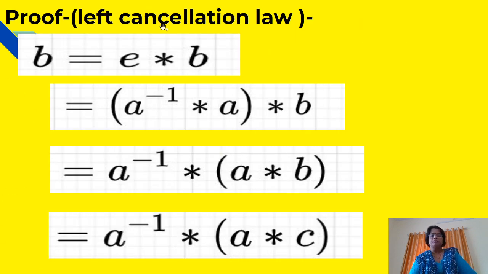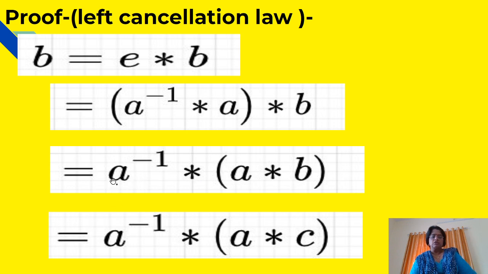First, we will prove the left cancellation law. B can be written as E star B because E is the identity element. This E can be written as A inverse star A because the product of any element and its inverse is always the identity element. After this, using the associativity condition, this product can be written as A inverse star, in the bracket, A star B.